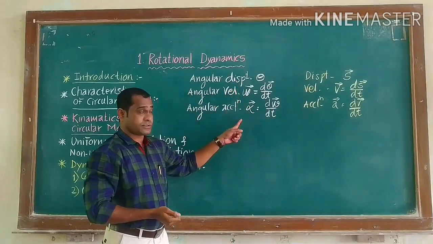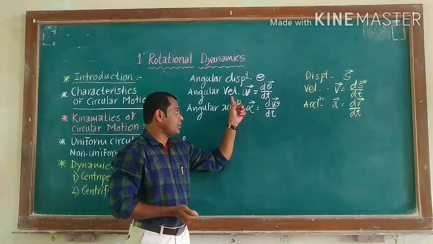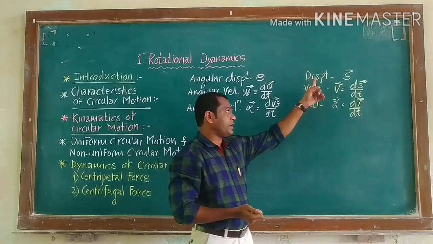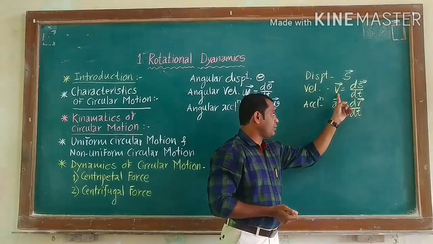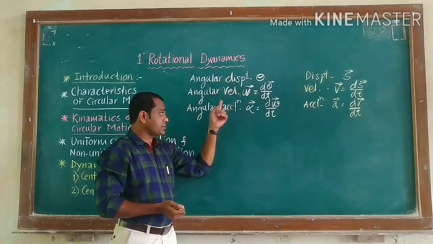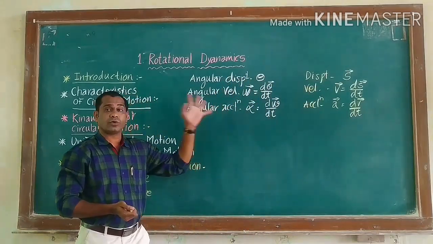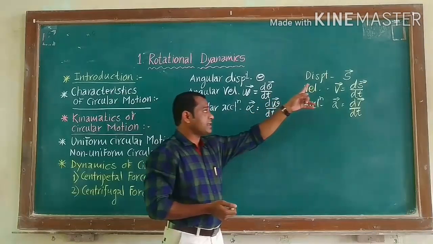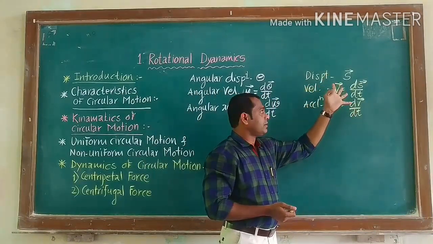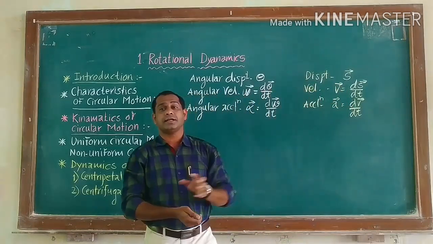These three, angular displacement, angular velocity and angular acceleration, are analogous to displacement s bar, velocity v bar and acceleration a bar. The first three are used to describe circular motion, and the next three are used to describe translational motion.